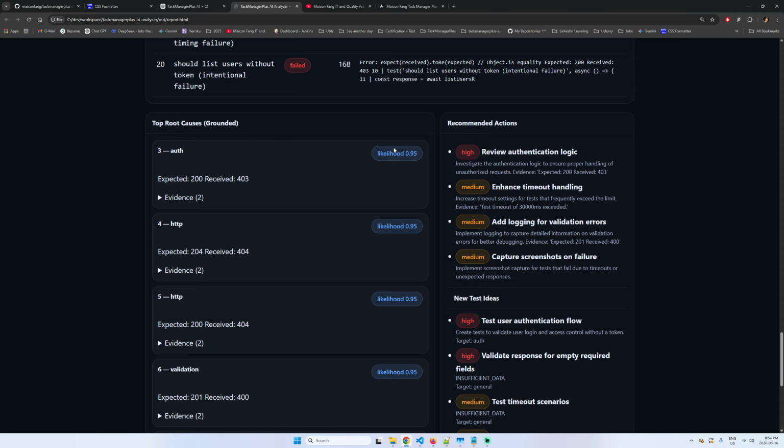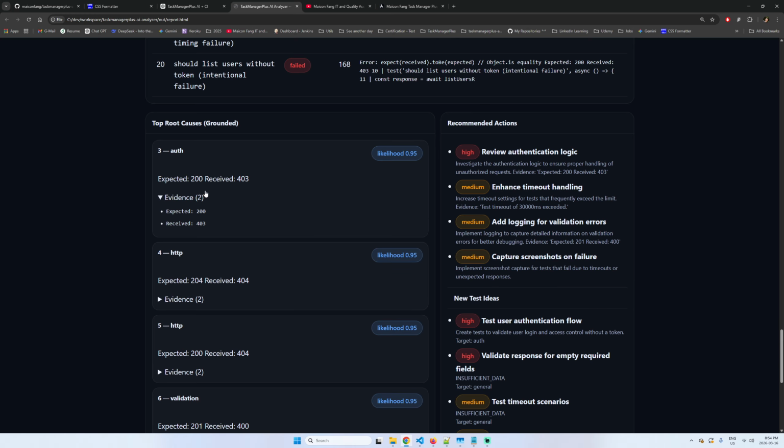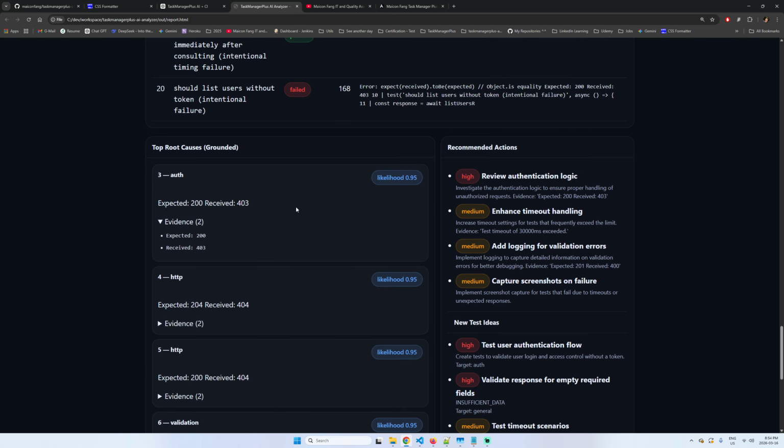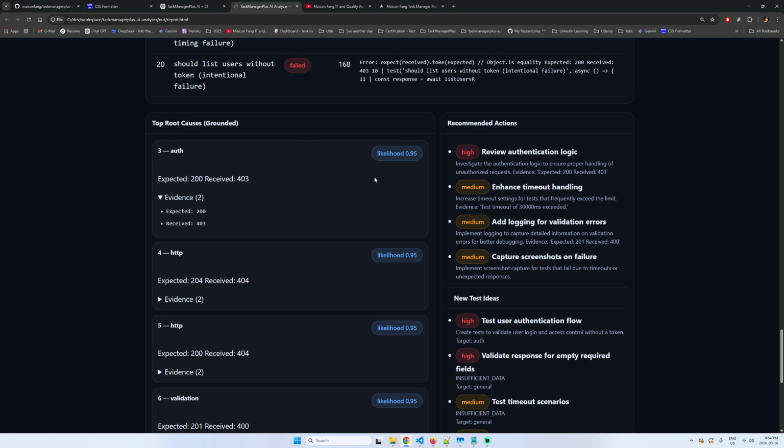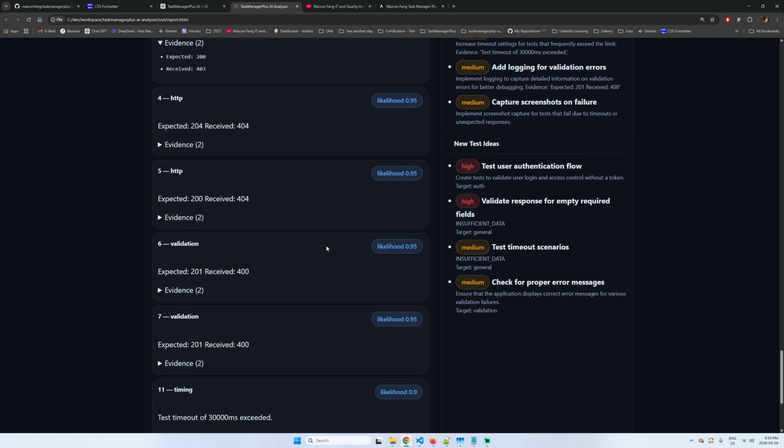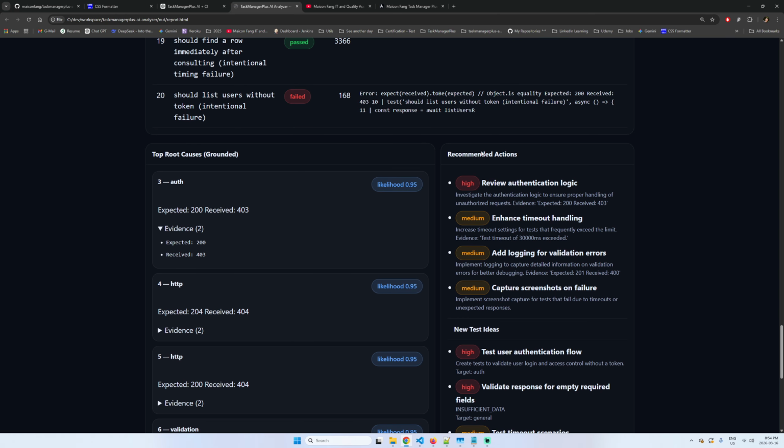And here I have other information that shows what we expected and what we received. Okay, the same idea for the others here. And here, recommended actions. This one, and of course, the other data I didn't create, it was created by using the API.